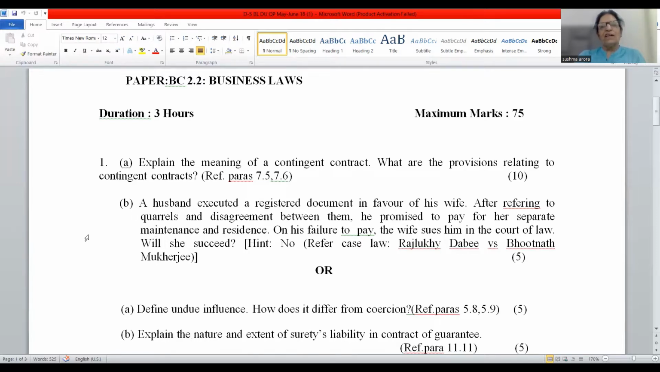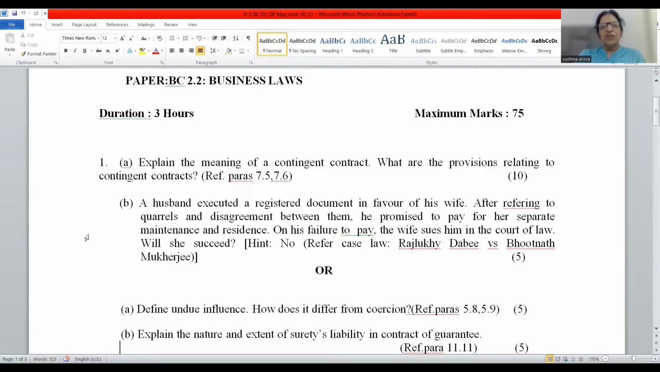What is a contingent contract? Contingent contract has been defined under Section 31 of the ICA 1872. It is a contract to do or not to do something, if some event which is collateral to such contract does or does not happen. So friends, it is a conditional contract, where the contract is dependent upon the happening or non-happening of the event. If the event happens, then the contract is valid. If the event doesn't happen, then the agreement will be void.